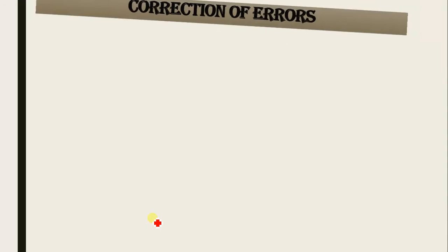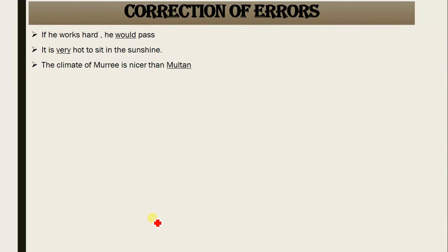Next, correction of errors. If he works hard, he would pass.